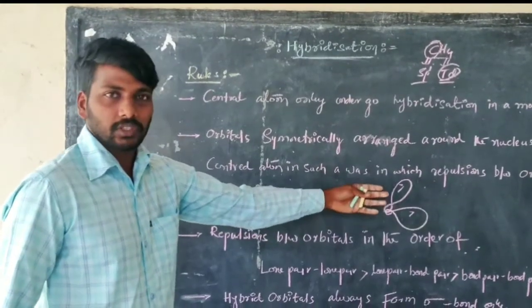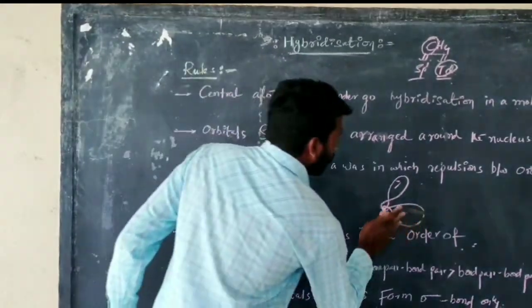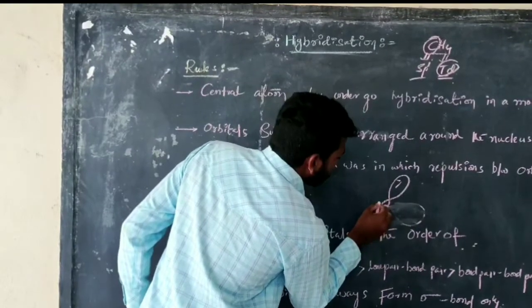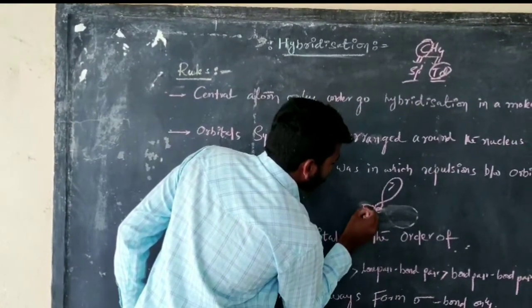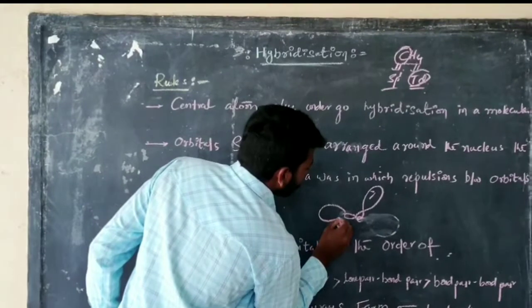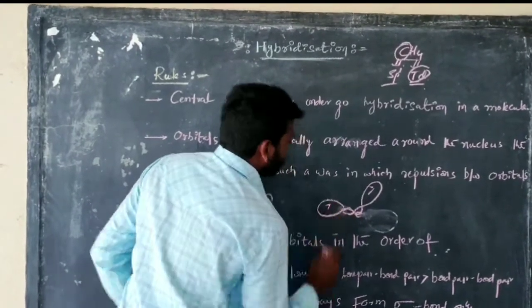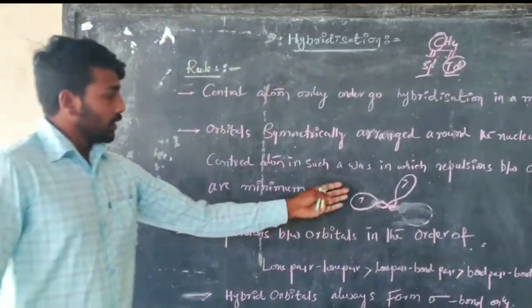With very low repulsion, the arrangement is more stable.